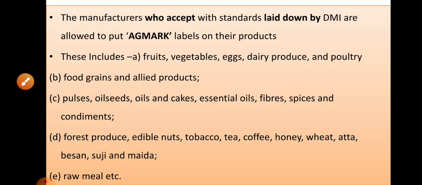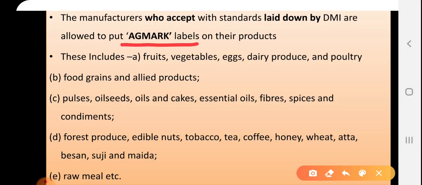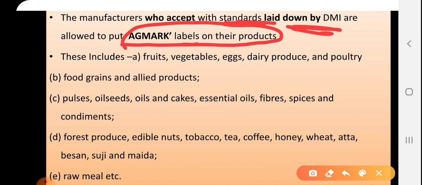Then, the manufacturer who accepts the standards laid down by the DMI is allowed to put AGMARK labels on their products. The manufacturer or any person who is interested in taking these symbols is allowed to put them, but before that, the person or the manufacturer is supposed to work as per the standards laid down by the DMI.